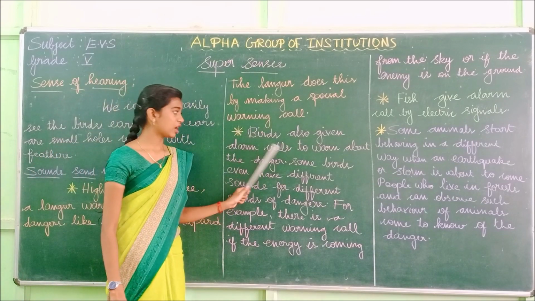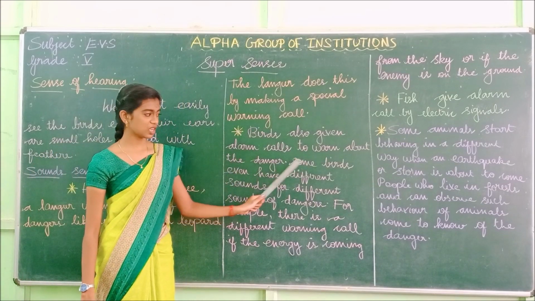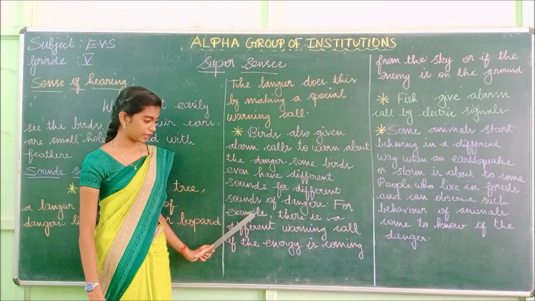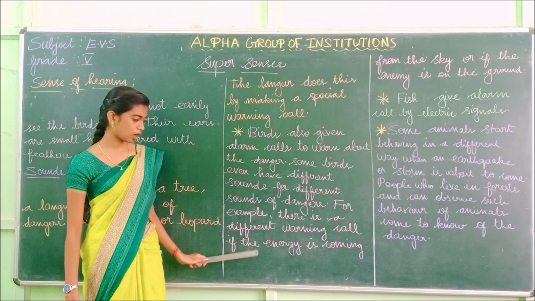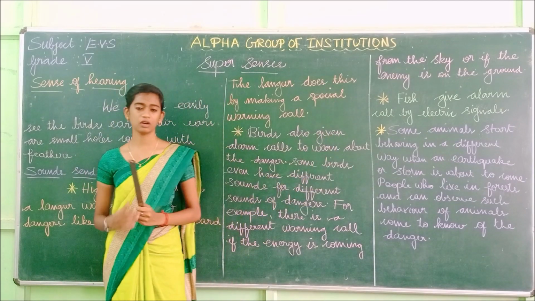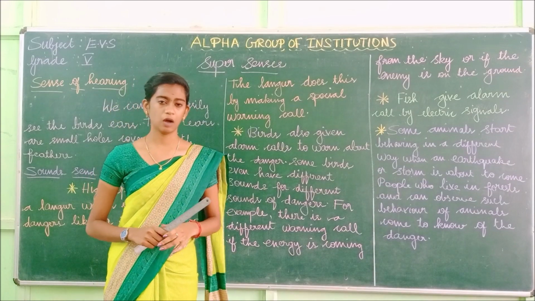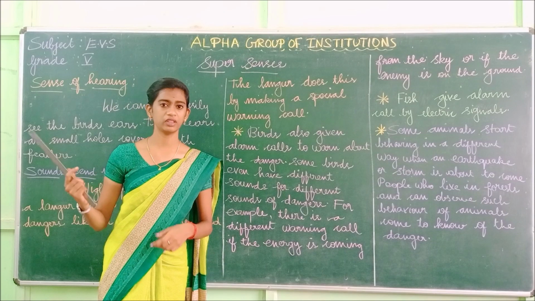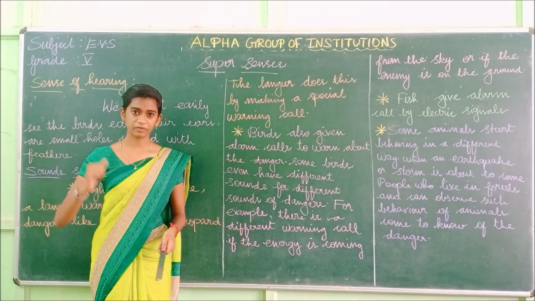Birds also give alarm calls to warn about the danger. Some birds even have different sounds for different kinds of danger. For example, there is a different warning call if the enemy is coming from the sky or if the enemy is on the ground. So birds don't have only one warning call. They have different sounds to warn us. So if the enemy is coming from the sky, what happens?